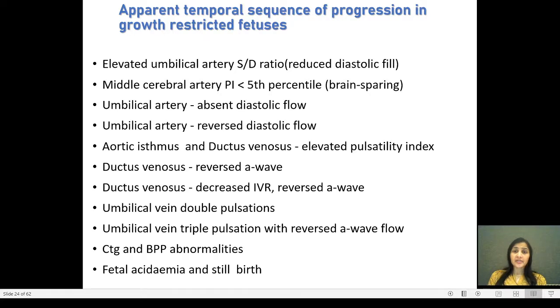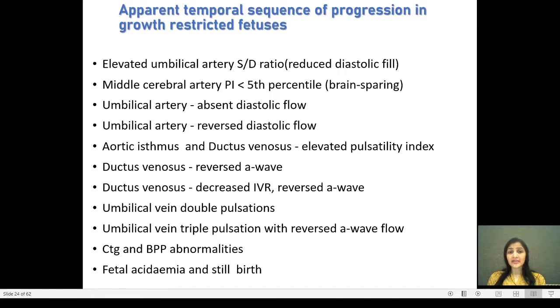The apparent temporal sequence of progression in growth restricted fetus is as follows. So the first thing that happens is there is elevated umbilical artery Dopplers or reduced diastolic flow. The middle cerebral artery starts showing redistribution with brain sparing effect, and in the meanwhile the CPR becomes abnormal. After that, the umbilical artery starts showing absent end diastolic flow followed by reversal.